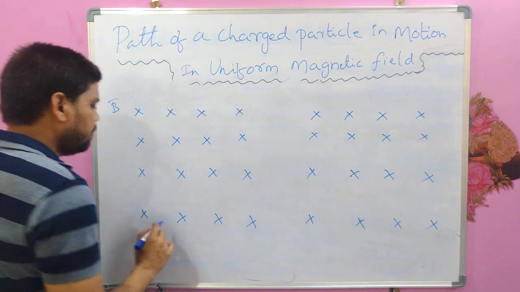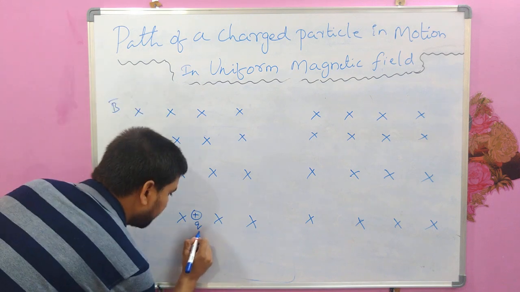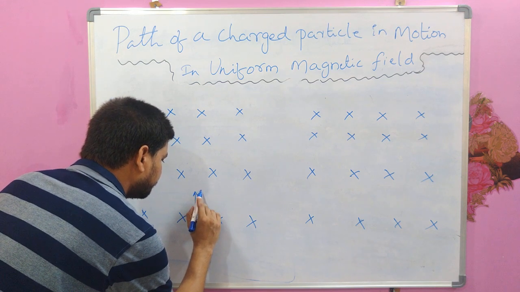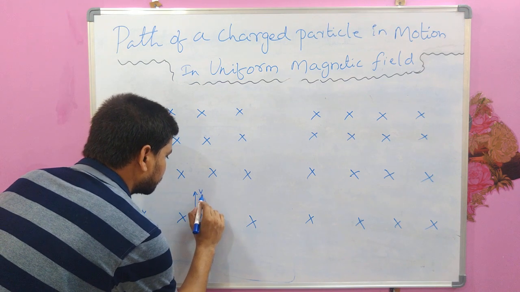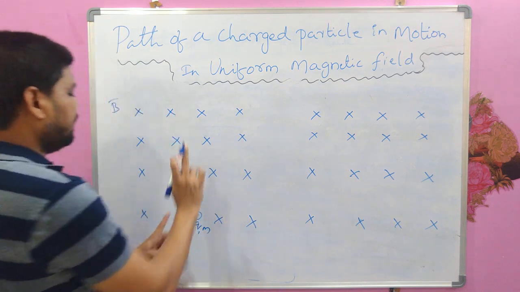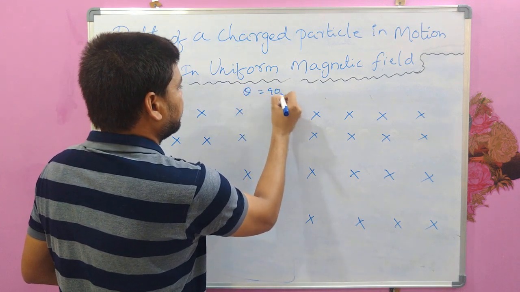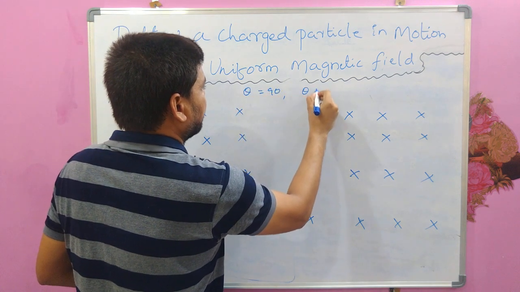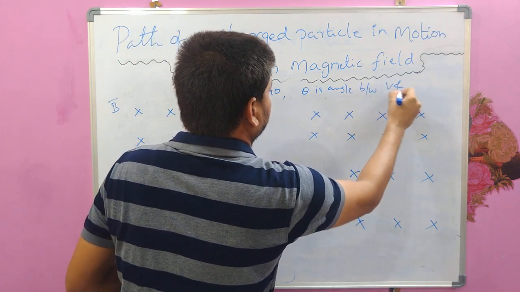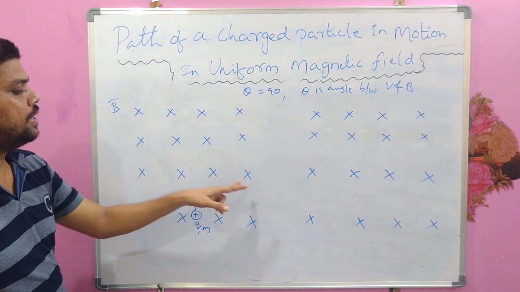Now imagine a charged particle of charge plus q and mass m is moving with velocity v1 perpendicular to the direction of the magnetic field. Because we are discussing theta equal to 90 degrees, where theta is the angle between V and B, this is the case we are discussing. So V should be perpendicular to B.